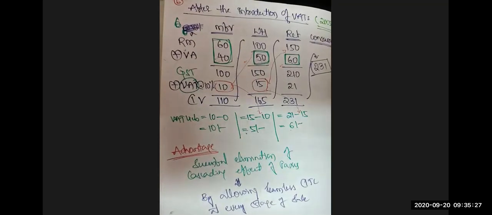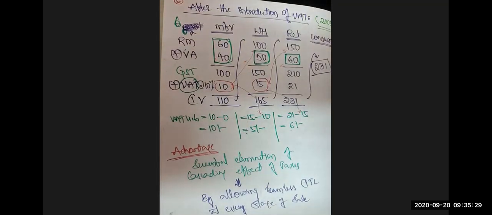Now coming to the wholesaler. By selling the goods to the retailer, he collected an output tax of 15 rupees. This 15 rupees should be remitted to the state VAT department. But before remitting, at the time of buying the goods from the manufacturer, the wholesaler has paid 10 rupees input tax.